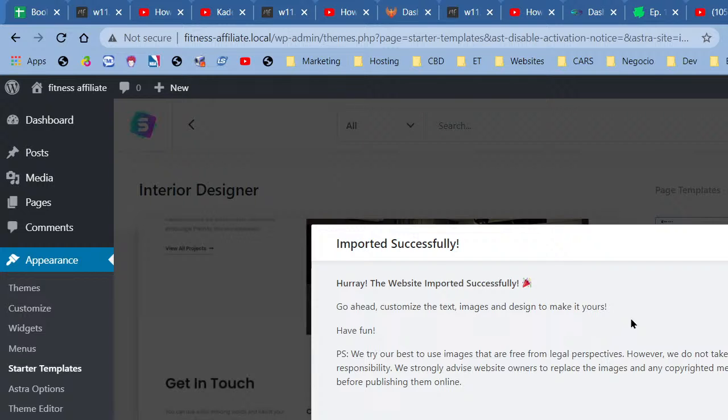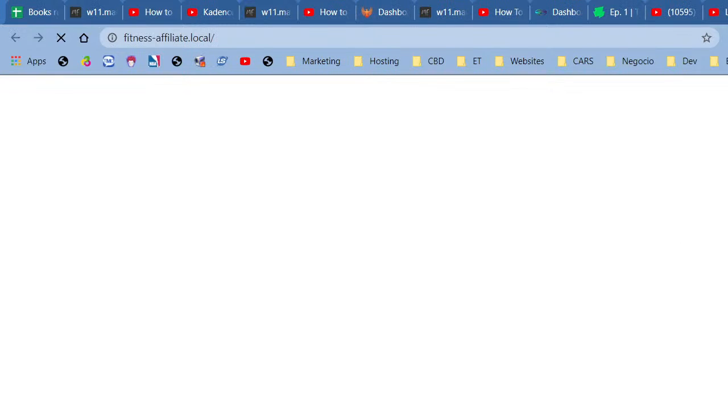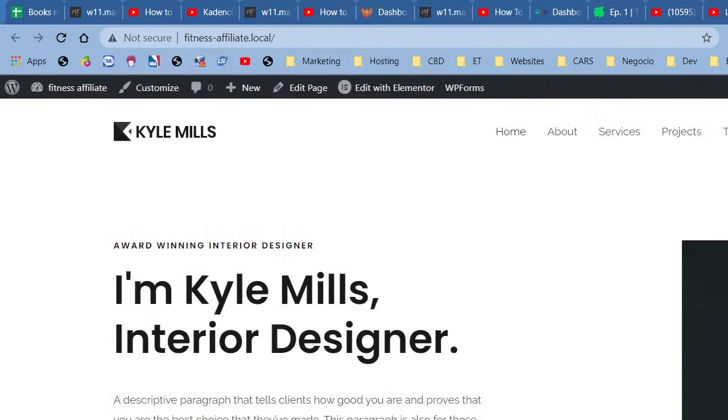Okay, so now since everything is imported nicely, we're going to go ahead and view site. Right? That's going to show us what we have working with so far. It's going to look really wonderful, guys. Really awesome, right? So this is what we're working with right now. Kyle Mills Home About Services project. These are the pages in the main menu.